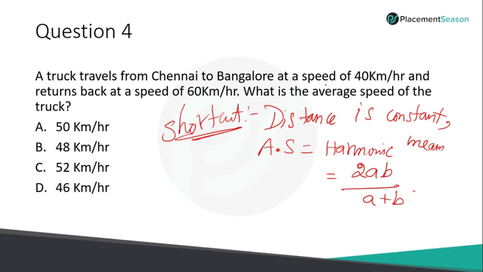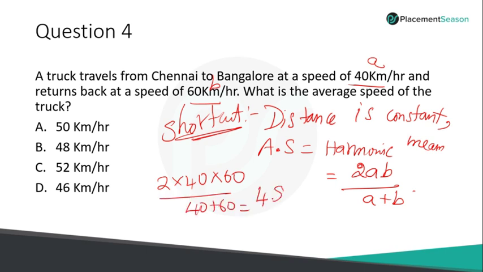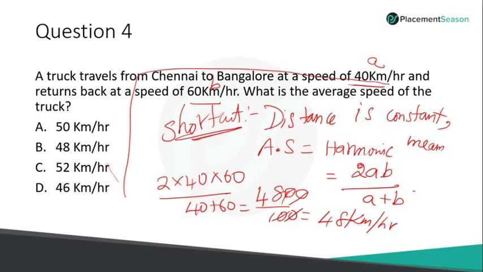It's very simple. Just take this value as A and this value as B, plug it in the formula, you get the answer. 2 into 40 into 60 divided by 40 plus 60. So it is 4,800 divided by 100. Canceling, we get 48 kilometers per hour. Okay, so just remember this shortcut to solve this question in a short time frame.